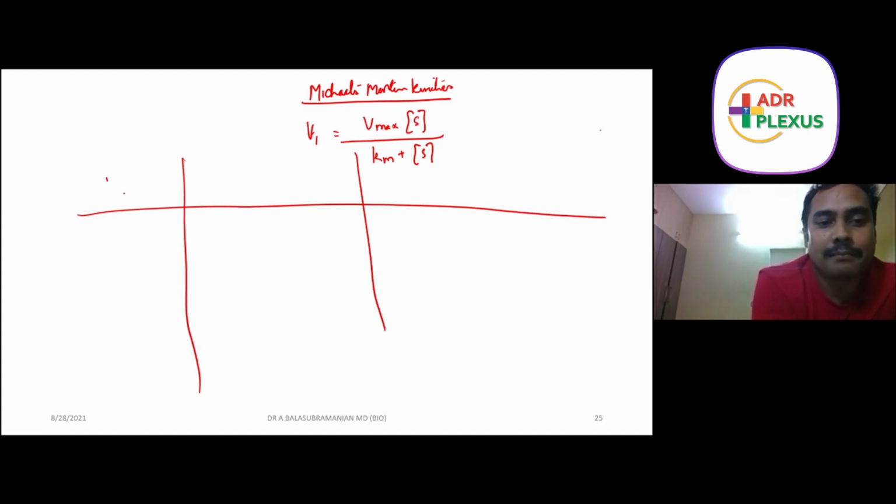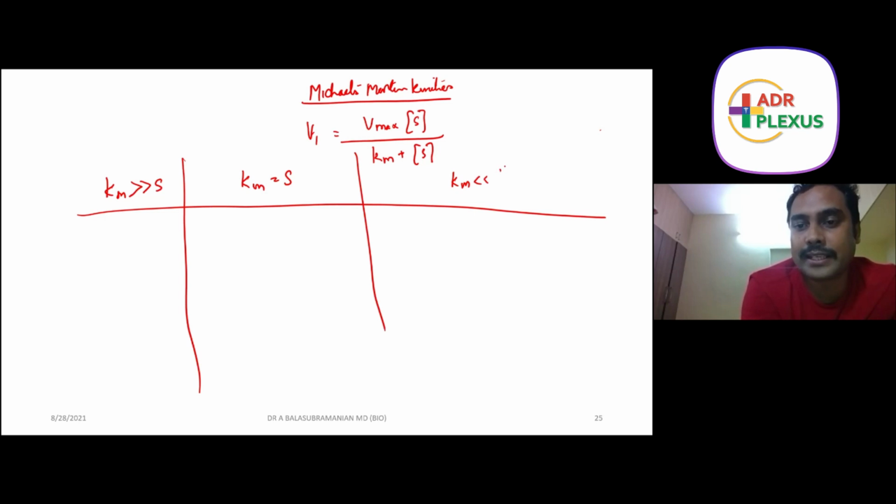Km is very much greater than substrate. Km is equal to substrate. Km is very much less than substrate, so that it can be ignored. Now let us substitute these conditions into this equation and derive what is happening here.